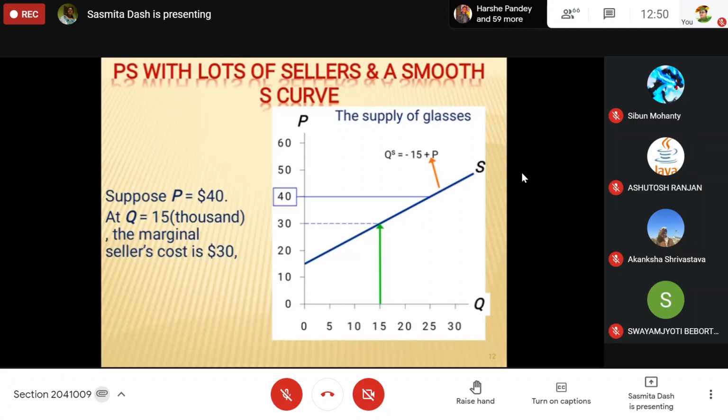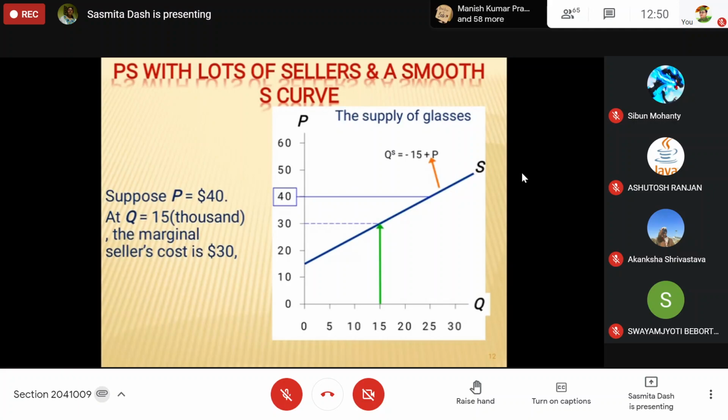What will be the producer surplus now? What will be the area of producer surplus? If the minimum cost is given, any market price which is above this minimum cost of 15 rupees will be accepted.